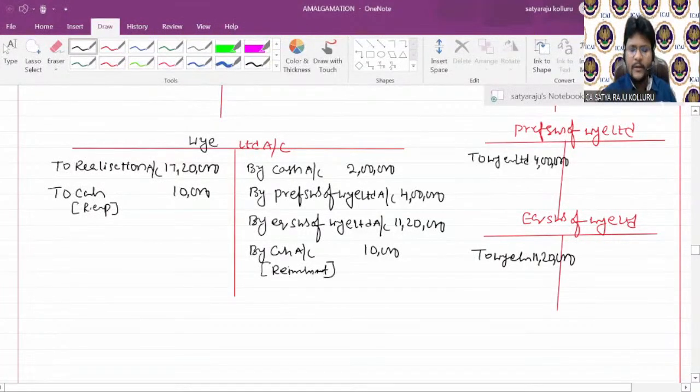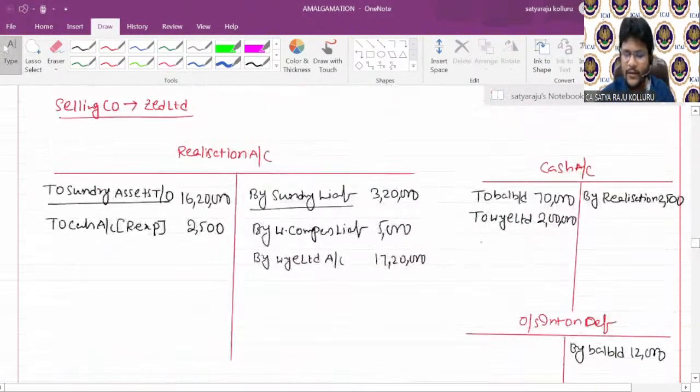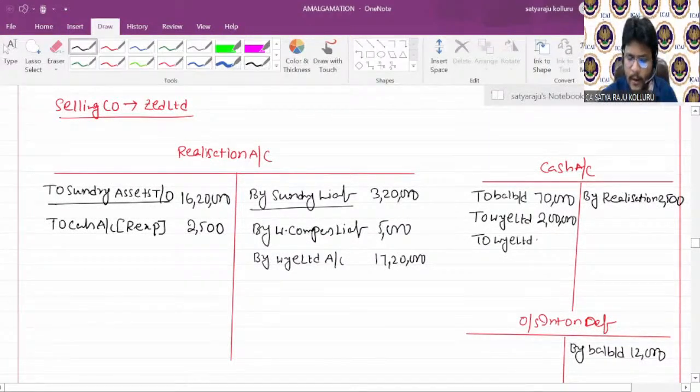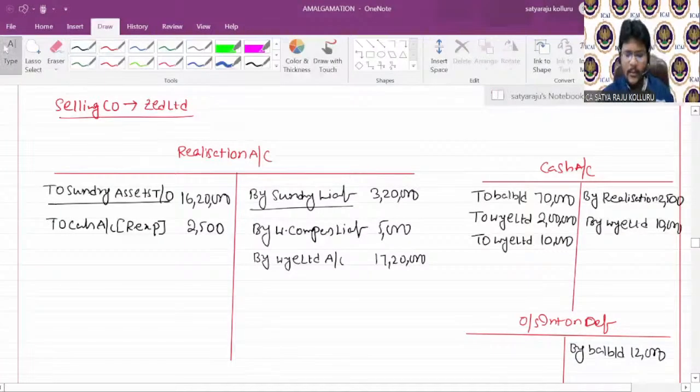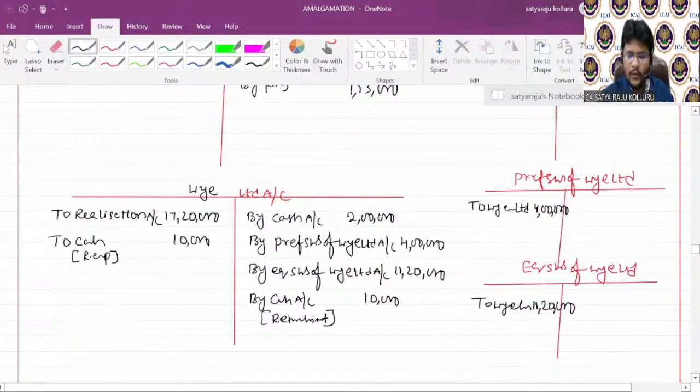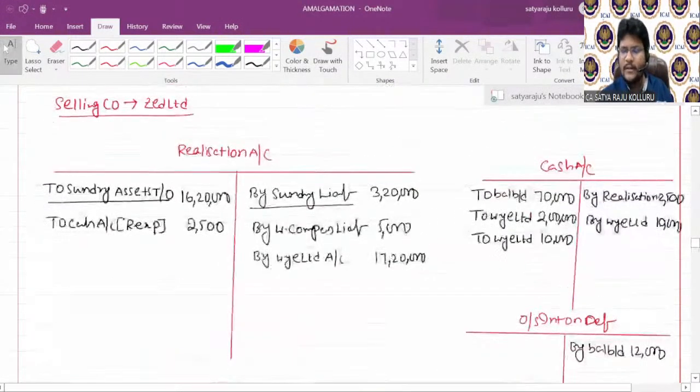Now the simultaneous posting you can give here: in cash account to Y Limited, 10,000, by Y Limited, 10,000. Tell me, guys, both the impact. One is inflow, one is outflow. So this is outflow, this is inflow. So that's why I recorded both the sides.